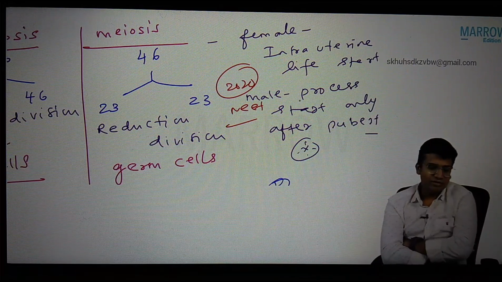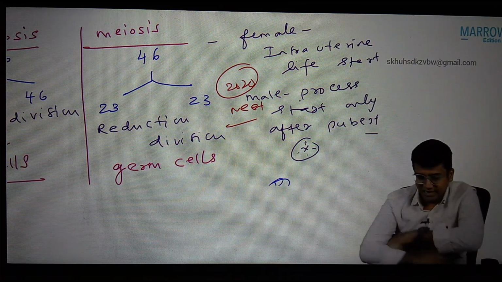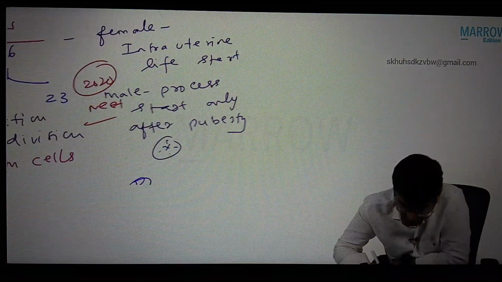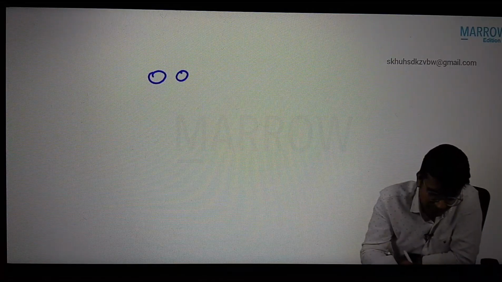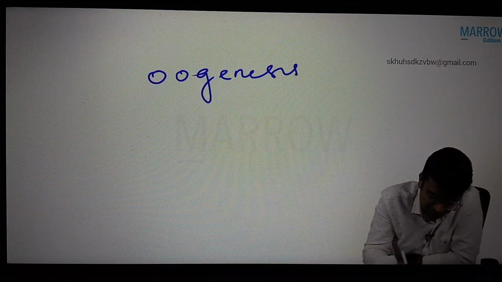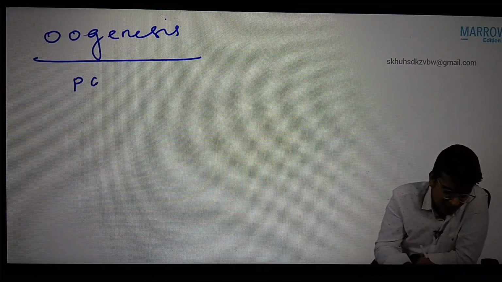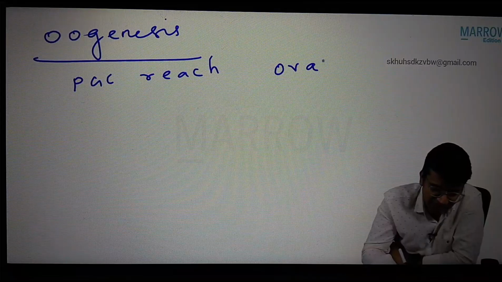So don't worry. Now these are some basic differences between mitosis and meiosis. Now with this idea and background, we're going to see oogenesis. Okay, so now we want to start oogenesis. In oogenesis, the primordial germ cell reaches the gonads, the ovary.